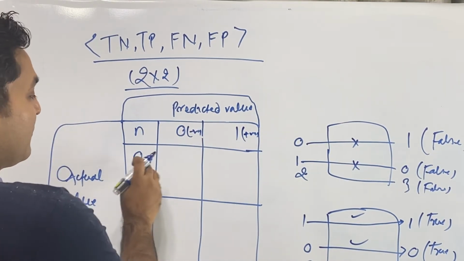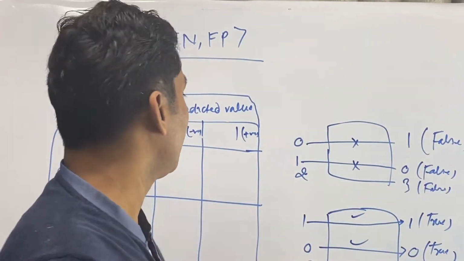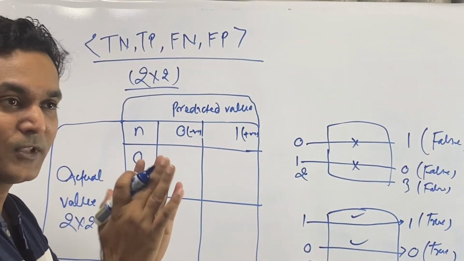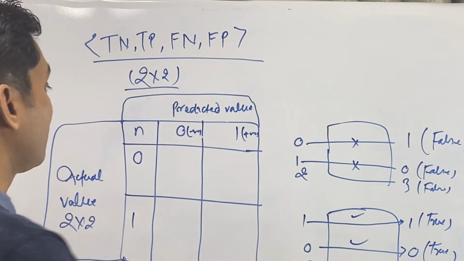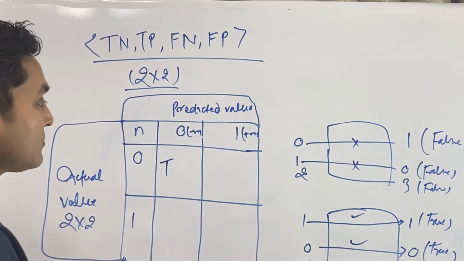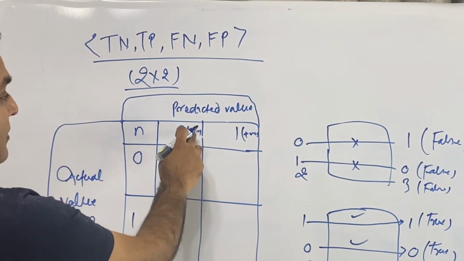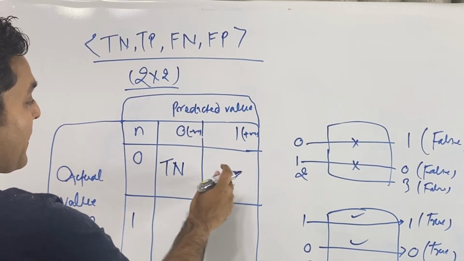So what will happen if you are giving 0 and the predicted value is also coming 0? Something right is happening. If you are giving 0 and 0 is coming, something right is happening. What does it mean? True. And because the predicted value is negative, we can write negative here.